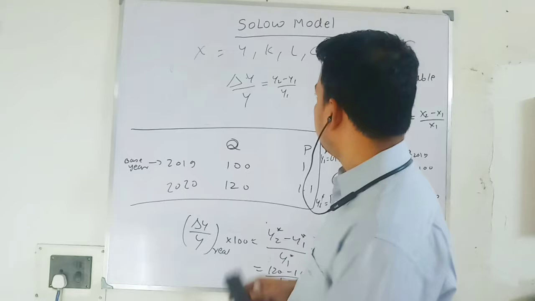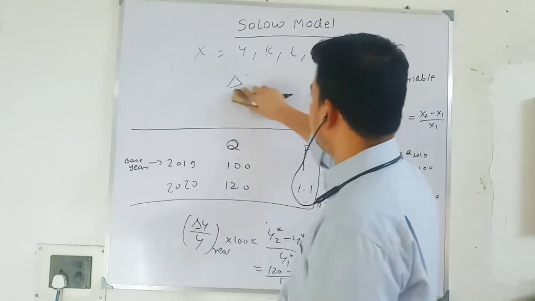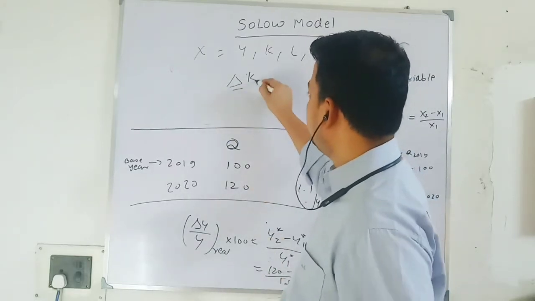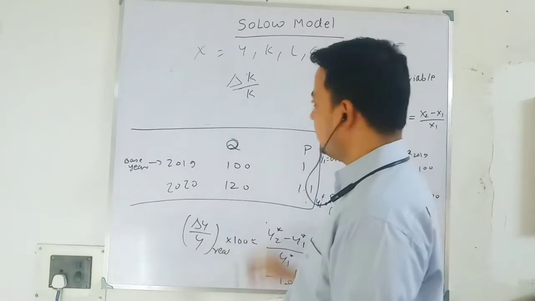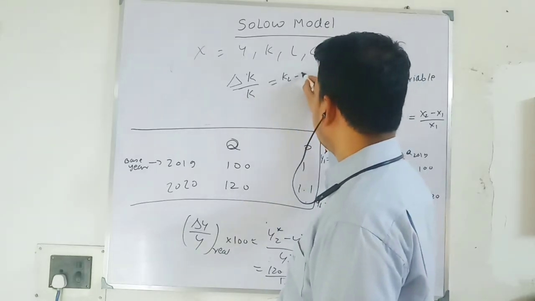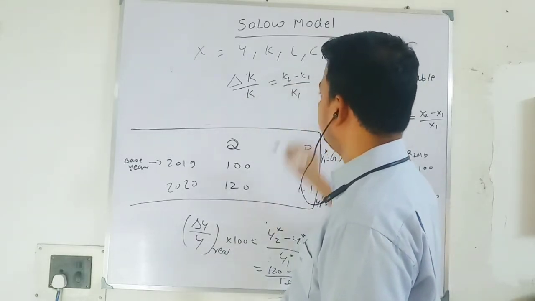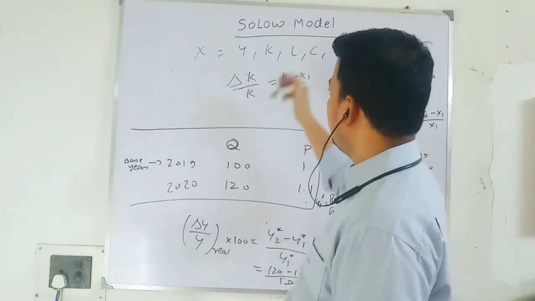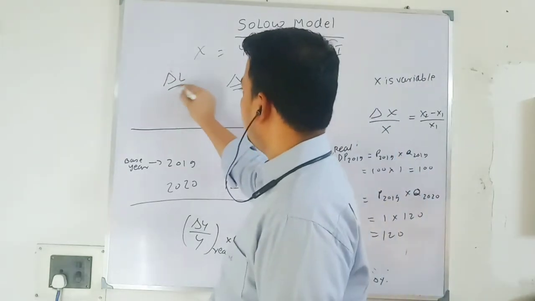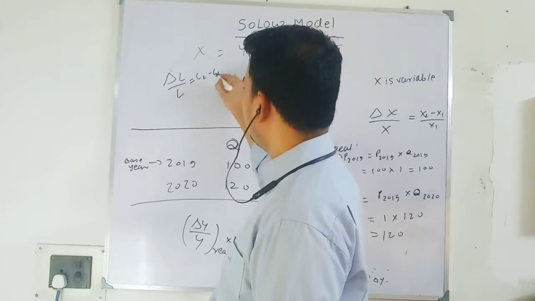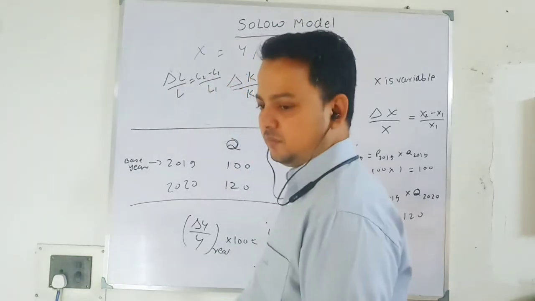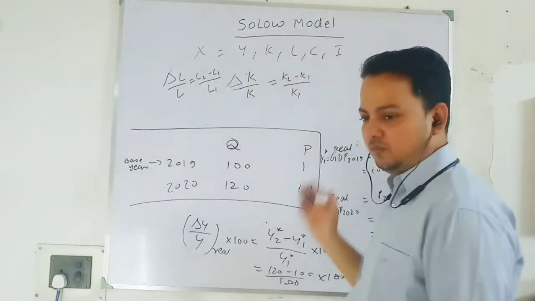Similarly, when I say growth rate in capital stock in discrete form, this will be delta K over K. You will write K2 minus K1 over K1. Similarly, growth rate in labor force, change in N over N, it will be N2 minus N1 over N1. Similarly for consumption and investment.